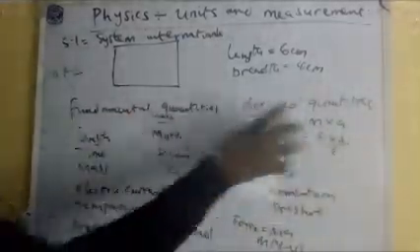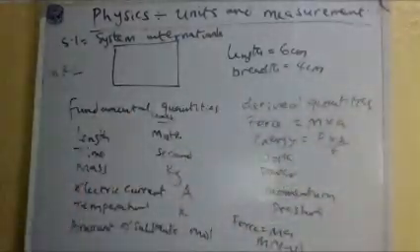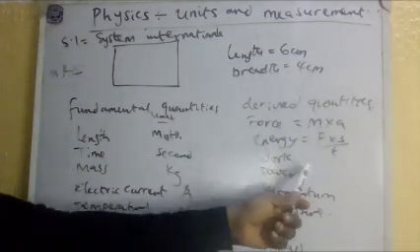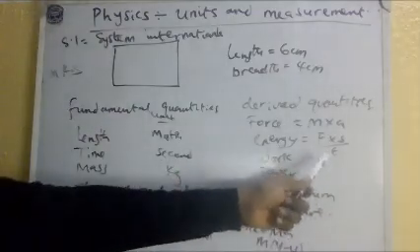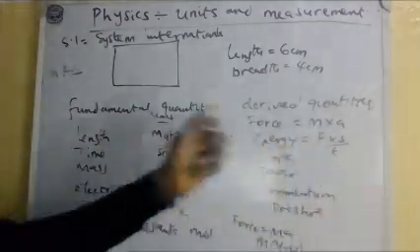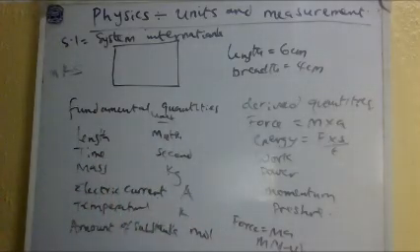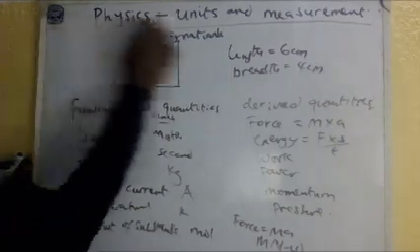Time is coming from here. No matter how you dissect these formulas, you will still see that they are derived from these fundamental quantities. All right. Okay. So we'll look at measurements again in detail and see how different quantities are being measured.